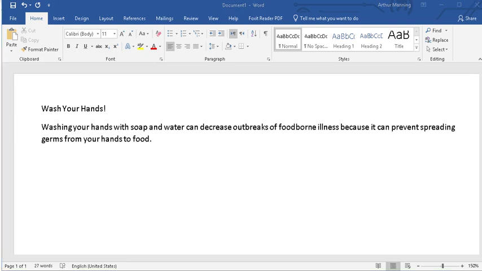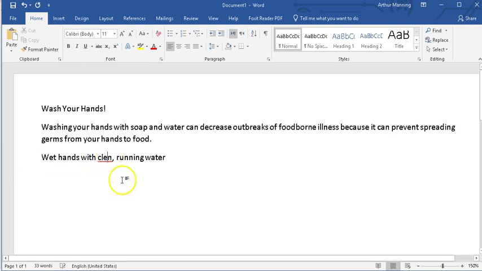Okay, so we have that first sentence. Now we add a few more things that we're going to be making a numbered list later on. So here's some things that you want to do. Wet hands with clean. Now they spelled it wrong just to see what happens. Clean running water. Why cleanse? Because they want to show you that, oh, spell check.